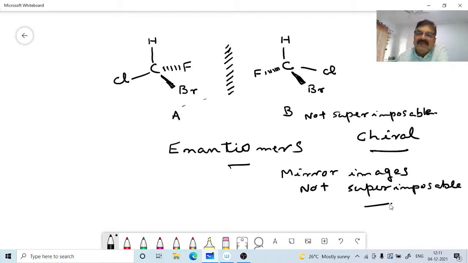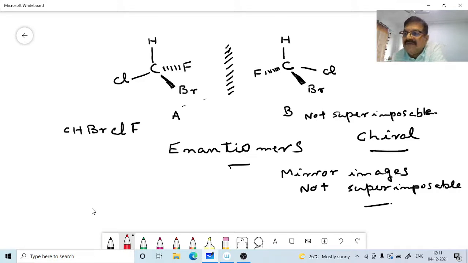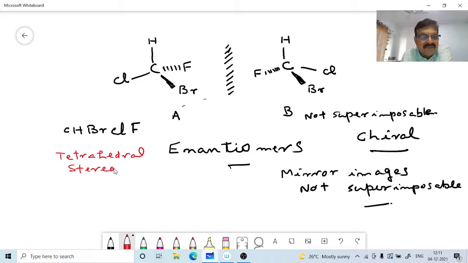Okay, now in the molecule, say this one, CHBrClF, if you take it, the carbon atom is bonded to 4 different groups. Therefore, there is a particular name for this carbon. A carbon atom bonded to 4 different groups is called a tetrahedral stereogenic center. This carbon atom bonded to 4 different groups is known as a tetrahedral stereogenic center.